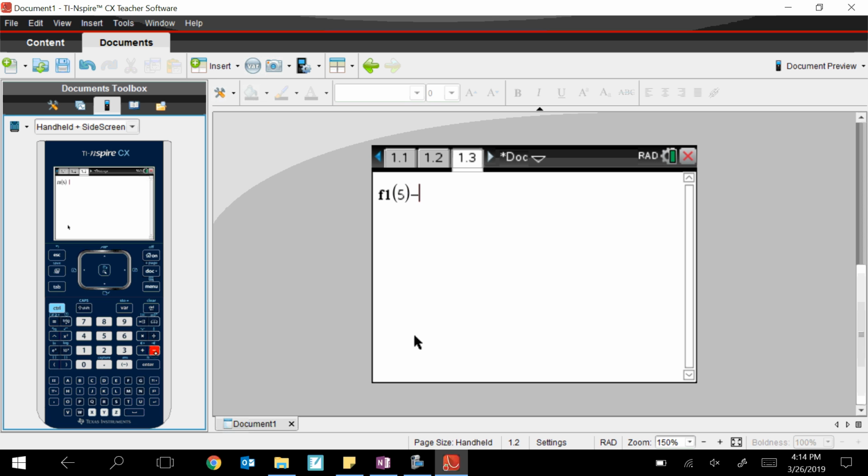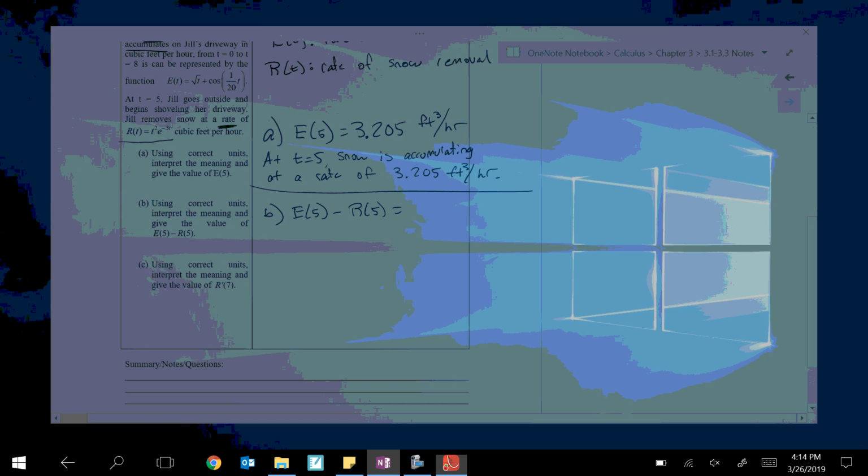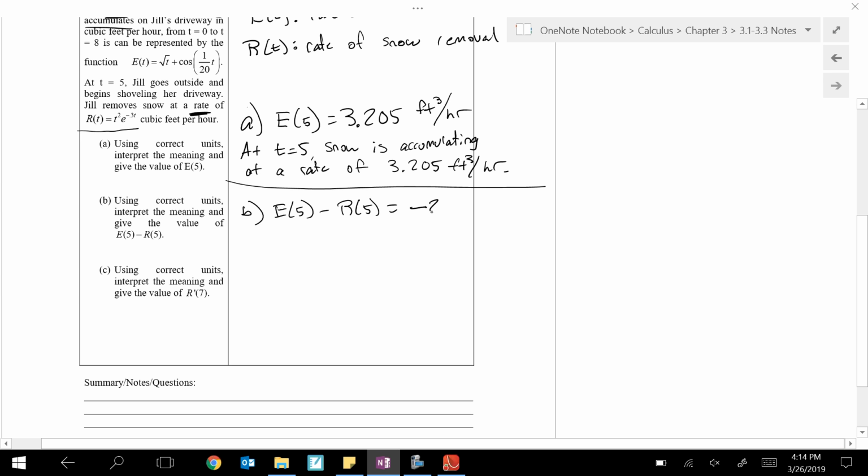So I'm going to hit the variable key again. Now my R was function 2. For you, it might be something else. It might have been your 8th and 9th functions you plugged in your calculator, whatever. Doesn't matter. And that is negative 2.373. Again, we have to report in correct units. So it was cubic feet per hour.